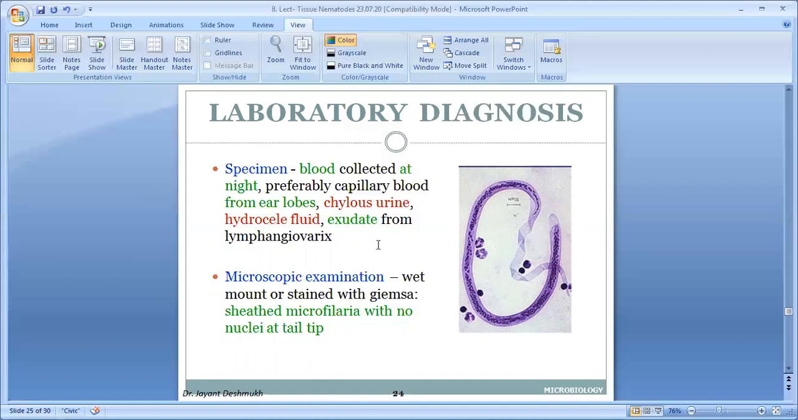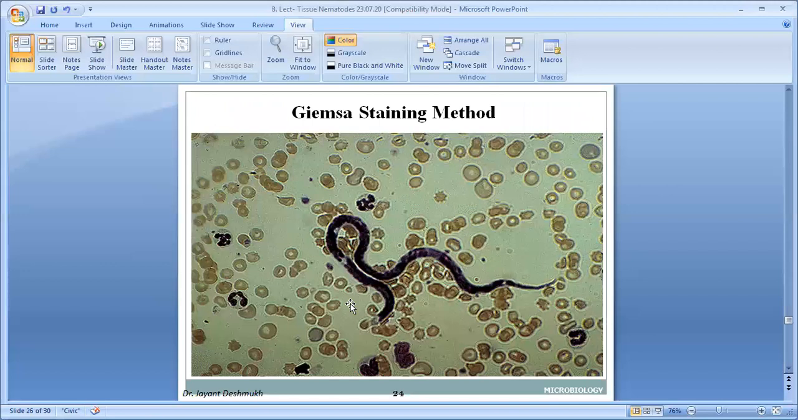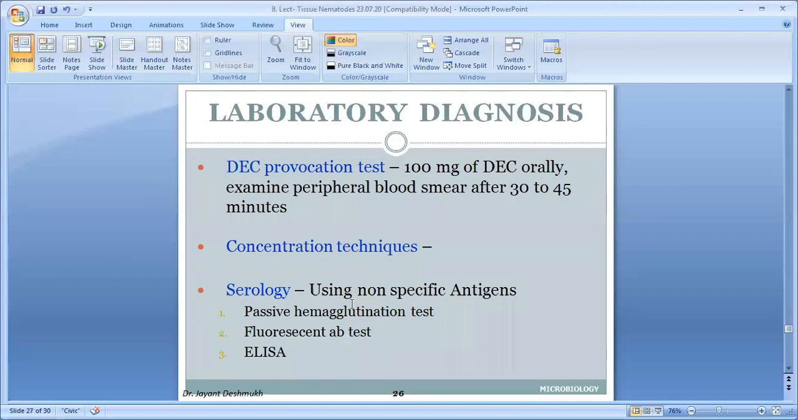So in this way, the method is very simple. Just like malaria, collect the blood, observe the parasite. But how you differentiate and make a diagnosis of Wuchereria bancrofti, that is important. So this is a microfilaria present in the peripheral blood by the Giemsa staining method.